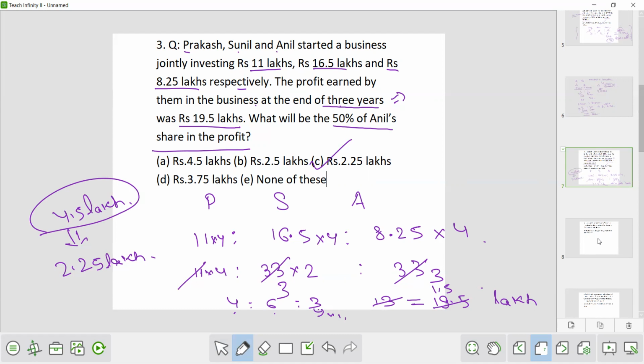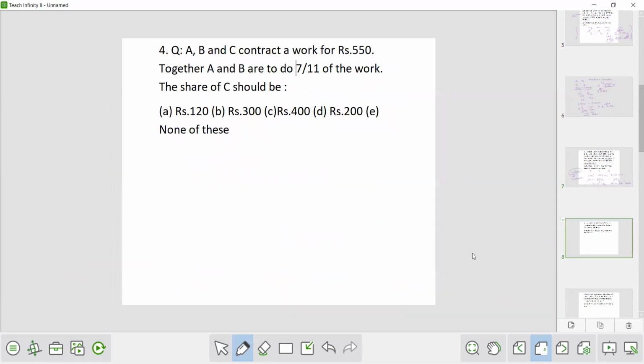Okay. Now let's proceed to the next question. A, B and C contract a work for rupees 550. Together A and B are to do 7 by 11 of the work. The share of C should be? Okay. So A and B are doing 7 by 11 of the work. So let's say the total work is 11. So A and B is doing 7 work out of 11 work. So the rest work will be done by whom? C. C will do 4 work.